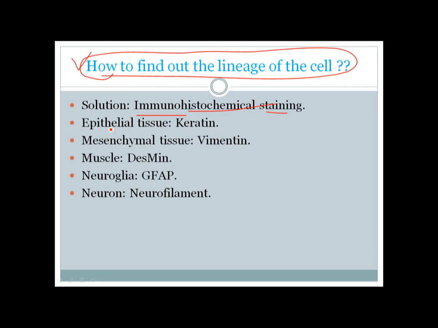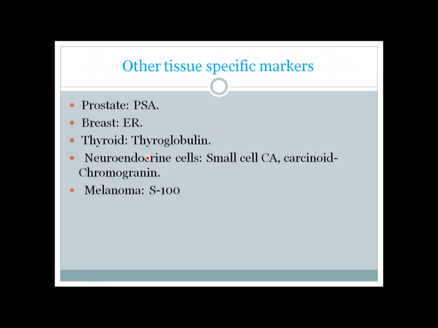For epithelial tissue, we have to stain the tissue with keratin. For mesenchymal tissue, vimentin. For muscle, desmin, so look for the M. For neuroglial tissue, you have to stain them with glial fibrillary acidic protein. And for neurons, neurofilament. There are some other tissue specific markers also used in histopathology.